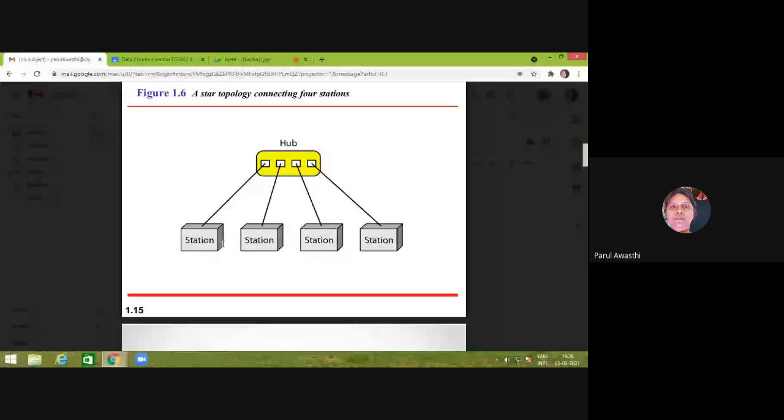So when a station again joins through this hub, then the hub will provide the data to that station. But it is possible only in the case of an active hub, right? In a passive hub, there is only a series of relays. And as per the requirement, 2 or 3 relays are connected together to form a connection between stations, and that is called the star topology.